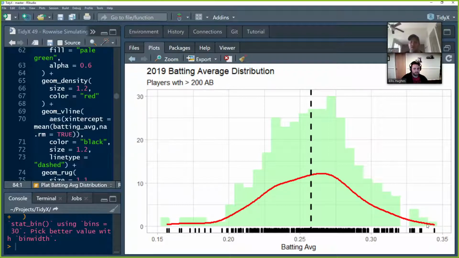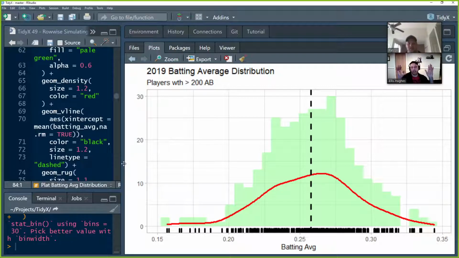And maybe in the next video, next week or the week after that, we could talk about ways of addressing this with the players that have small samples. But this is just to show you that there are everyday players, and they're probably everyday players for a reason. That's why the mean is just over 0.25. And the guys that aren't everyday players, maybe they're good hitters or something like that. Yeah, exactly. You probably don't want that guy on the field that much or at bat that much. But for the purposes of our little project here, we're going to keep everybody. So we're not actually going to limit ourselves to just these guys with 200 or more at bats. Yeah. All right, cool.